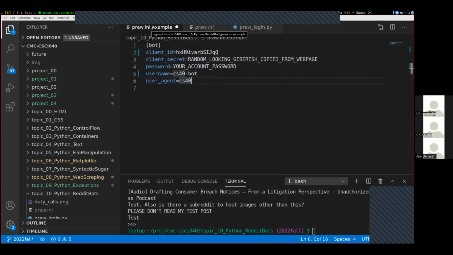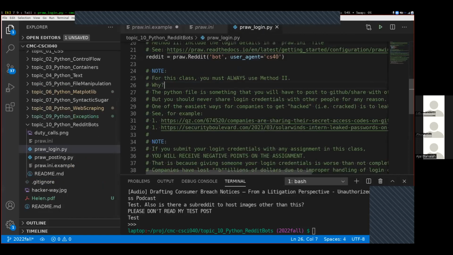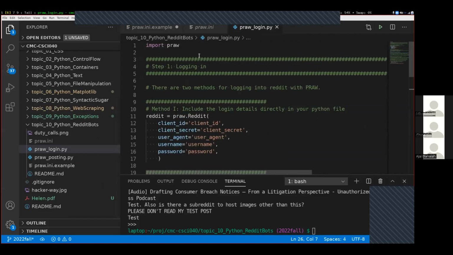The example I gave you is called pra.ini.example, but you'll have to rename that to just pra.ini. That is where this file over here is going to look. Just delete the dot example at the end of the file name.